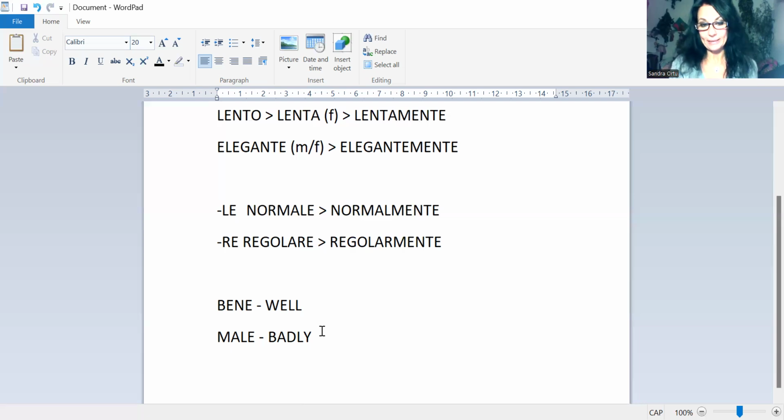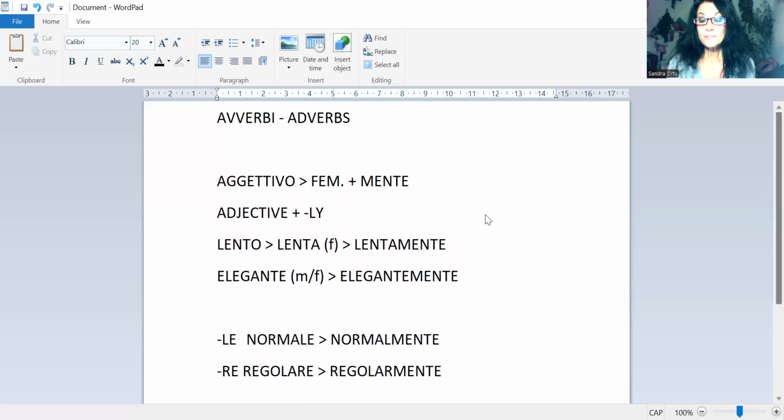So yes, remember that bene and male are adverbs. So you do something bene or you do something male. So well or badly, remember, not bad. So yes, these are the adverbs and how to use adverbs in conversation. I've given you some examples, but for example, you can also say normally on a Monday, I do the shopping.